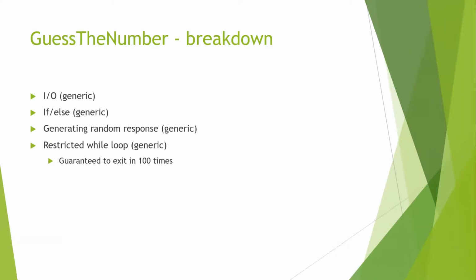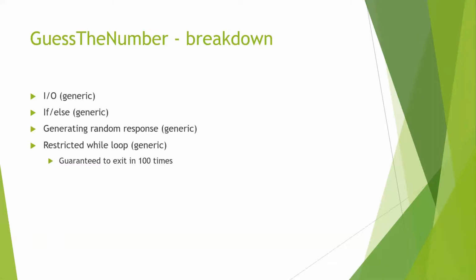Here's the breakdown. In order to take input from the user console and also output the messages, we're going to need IO, and that's the generic part of Python. We do not need to write the code. It's there. We just need to use it. Also, we're going to use if-else to compare the user's guess with our own random number generated at the beginning of the game session. We also need to generate a response based on the random number. That is also generic. We just need the print commands. And also we need this restricted while loop.